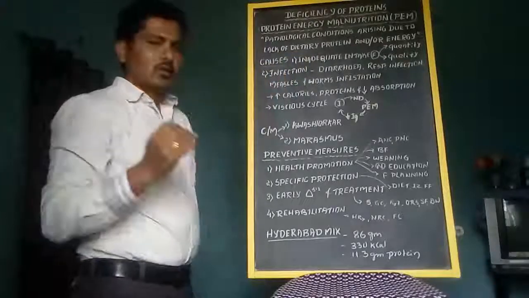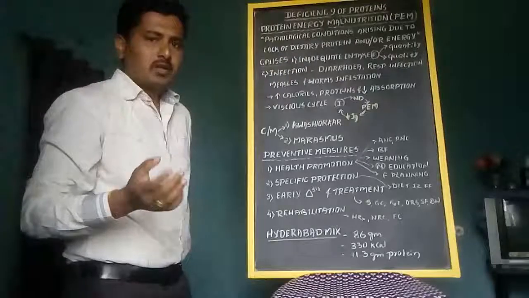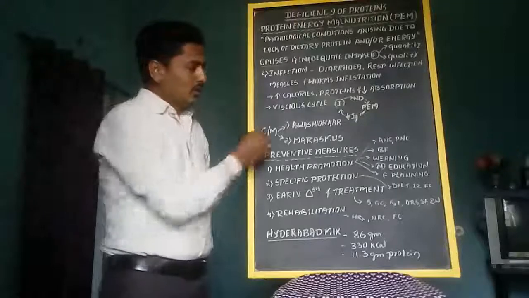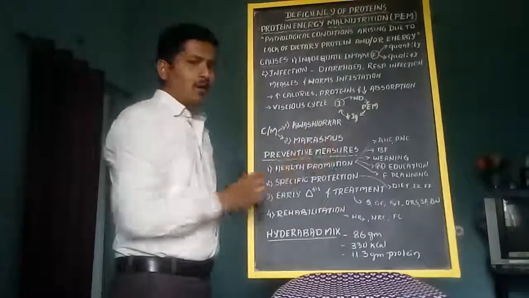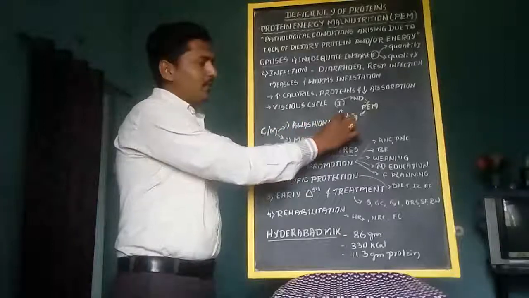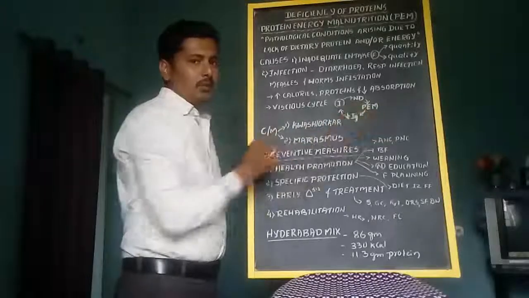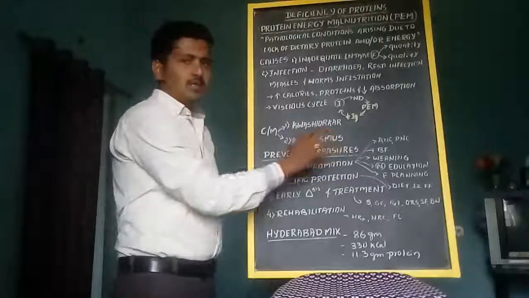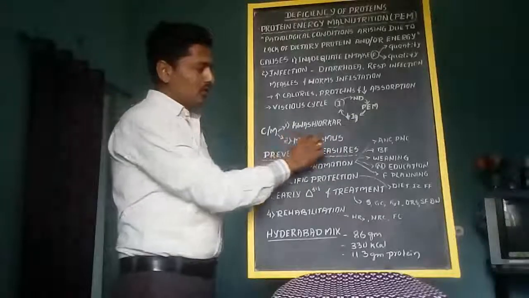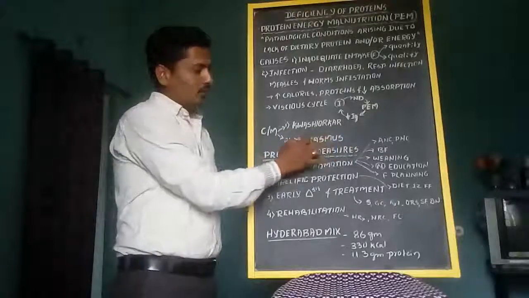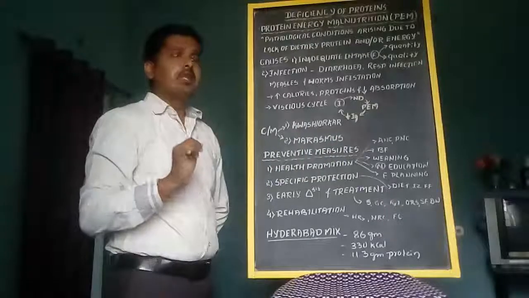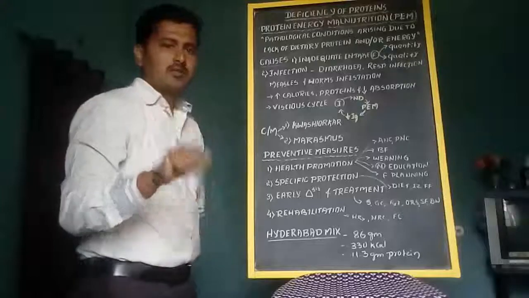And one more thing, after the arrival of protein energy malnutrition, it shows two major clinical features, in the form of kwashiorkor and in the form of marasmus. Kwashiorkor is the initial step. It has only deficiency of protein. In marasmus, both protein and energy are lacking in the child. That's why it is a severe form of PEM. Marasmus is a severe form of protein energy malnutrition. Some of the clinical features we will see with the image. Just a minute.